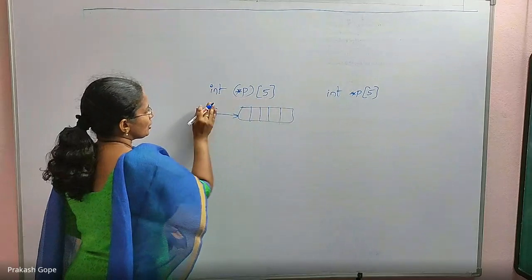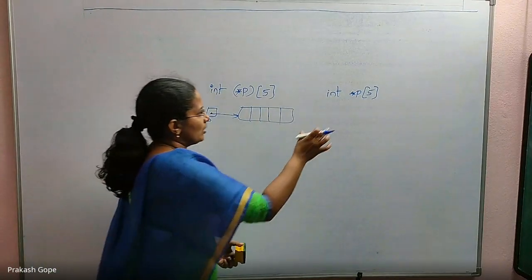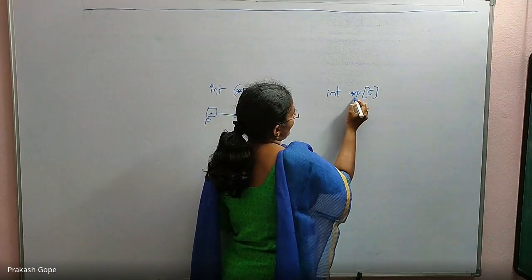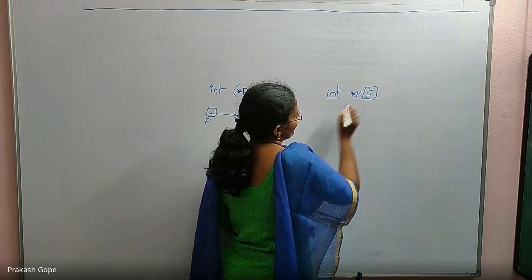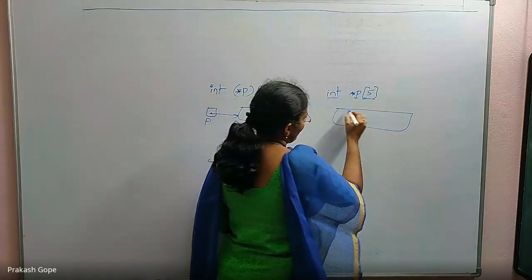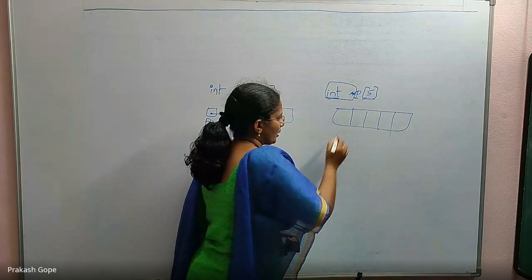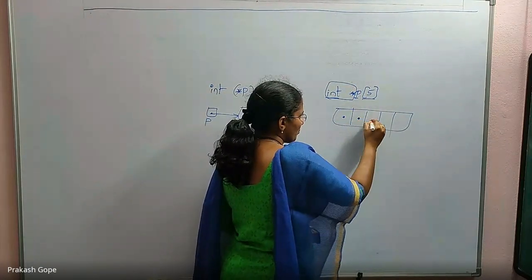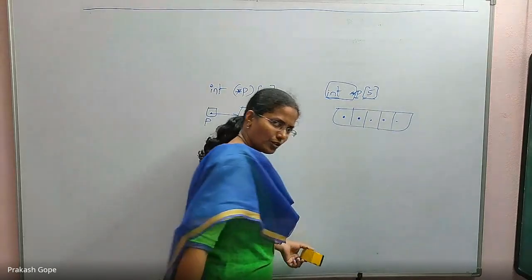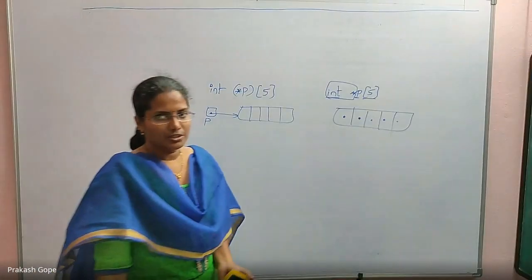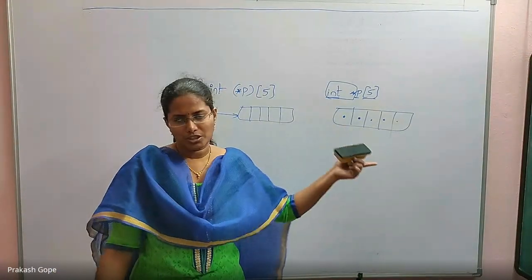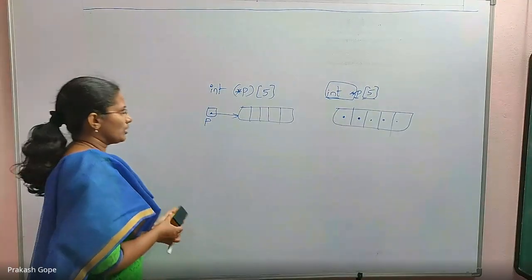So this declaration is only for this p. But here, p is an array of 5 elements, in which each element is an integer pointer. This is also a pointer, this is also a pointer. So it's an array of 5 elements. That is the difference between these two. Same thing with characters also.